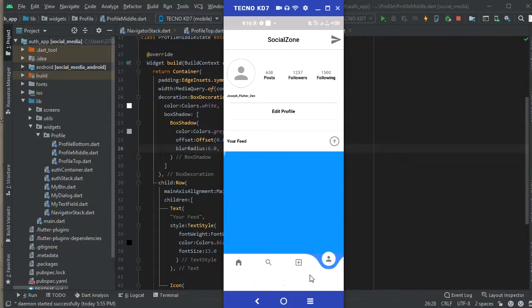So right now we have to work on the animation, so that when you click on this or when you drag it up, the container goes up. So you're gonna see how to do that now.